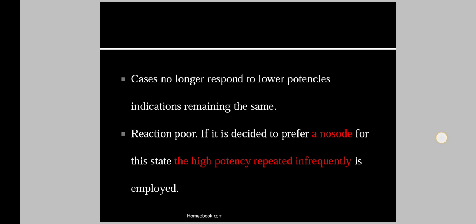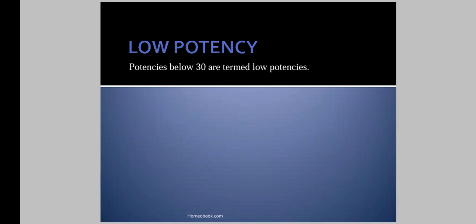Then cases that no longer respond to lower potency, indications remaining the same. When the patient is not responding to the low potency, in that case we have to use the high potencies. Then reaction poor, if it is decided to prescribe a nosode, for this state the high potency repeated infrequently is employed. When we use a nosode, in that case we have to use the high potencies. So these are the indications for the high potencies.